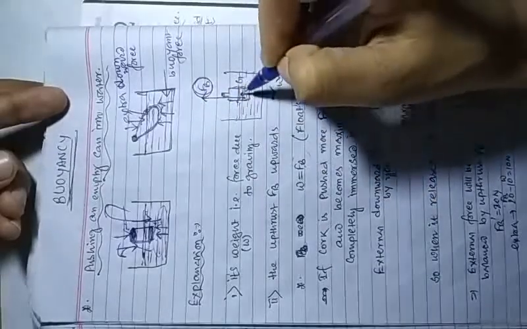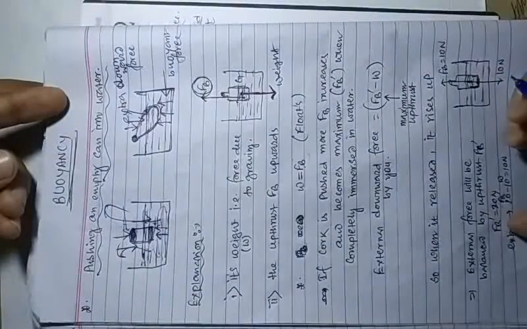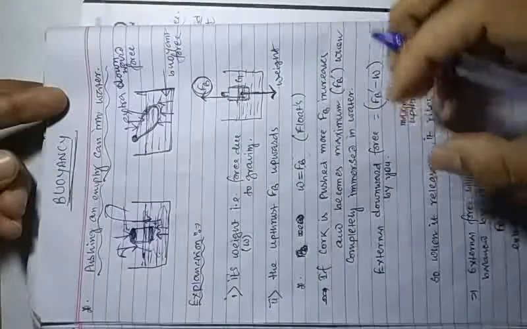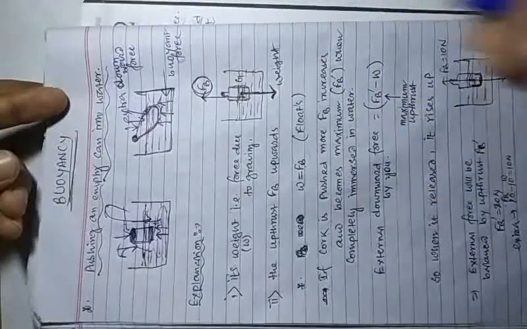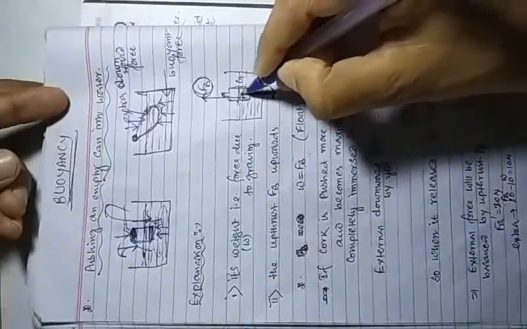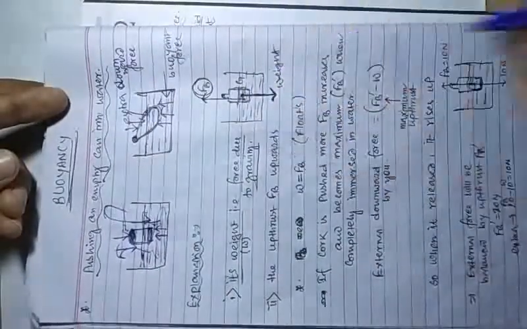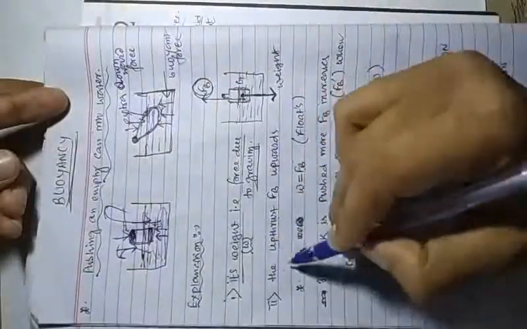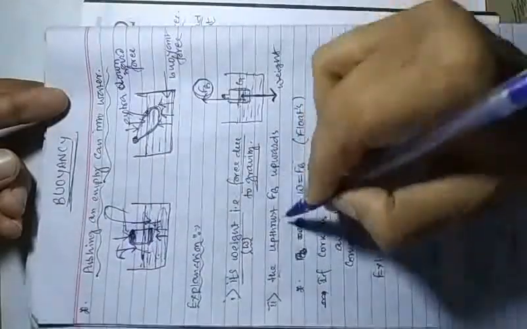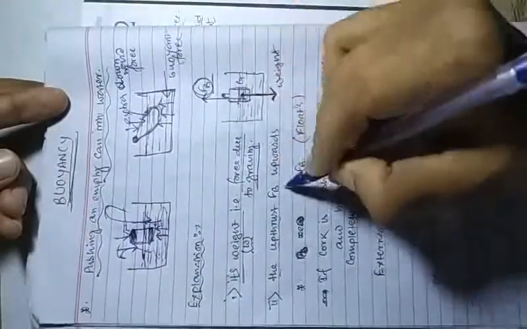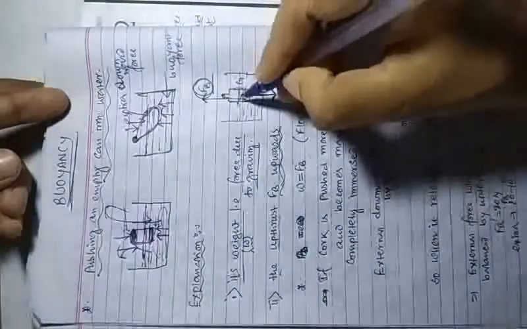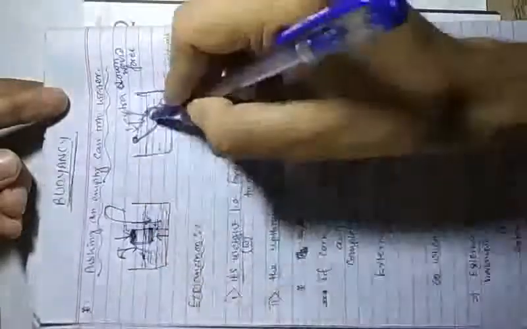So two kinds of forces act when an object is on a fluid. One is its weight, the force due to gravity, which you already know, or I can say W. The other is the upthrust, or the buoyant force, which is FB, upward.